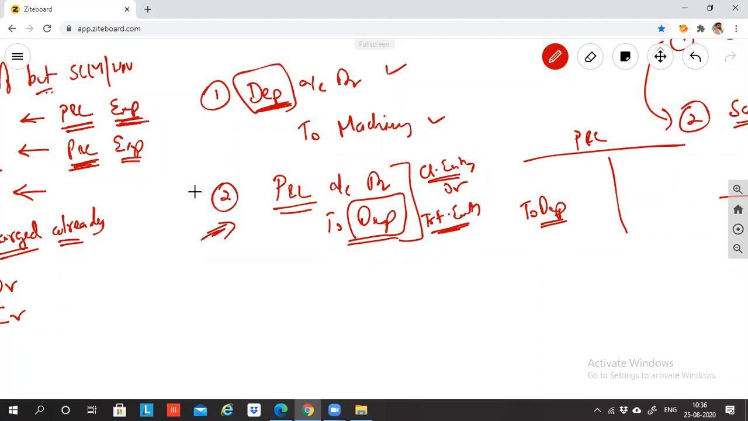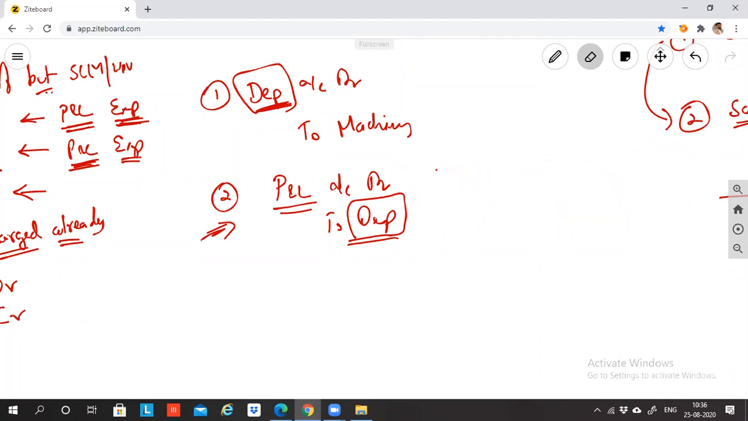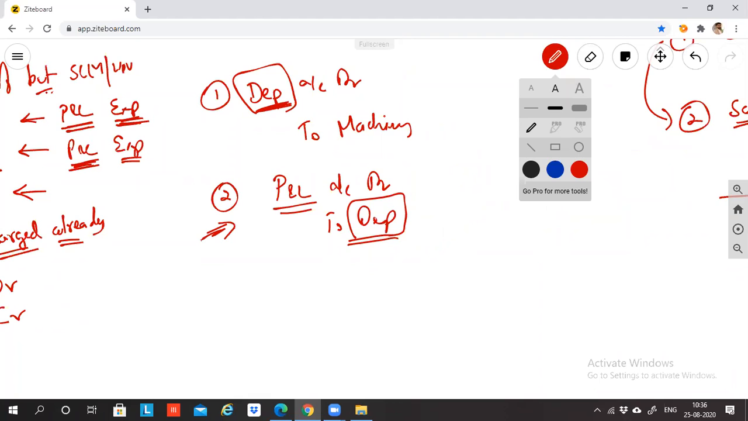Now, in our example, what is the depreciation that is totally charged? 30,000 rupees. Guys, do you all agree? 30,000 rupees is charged.